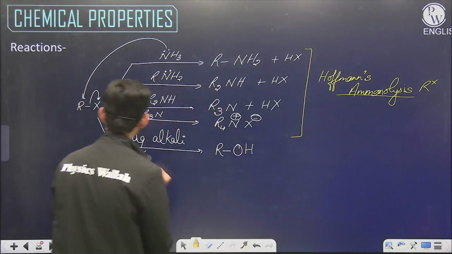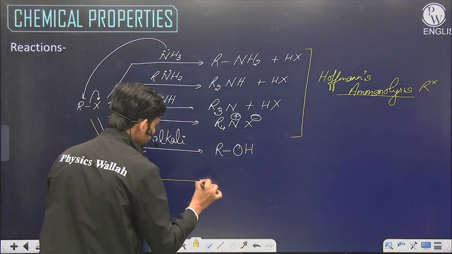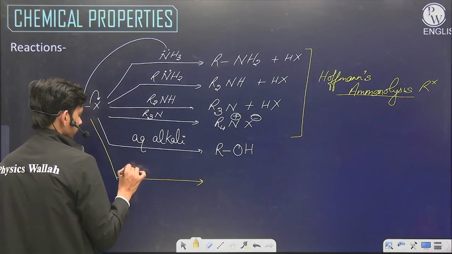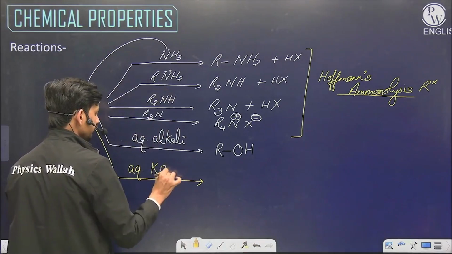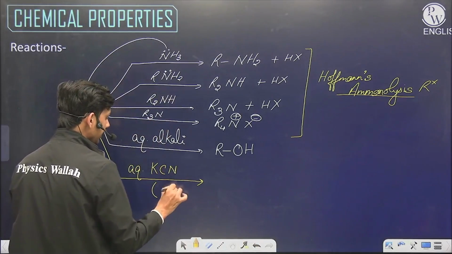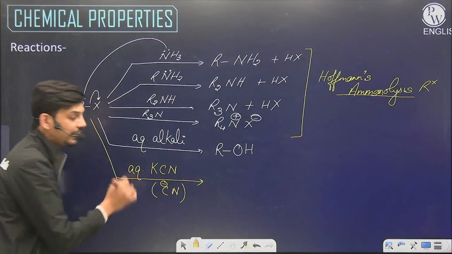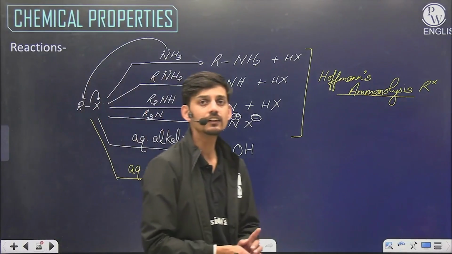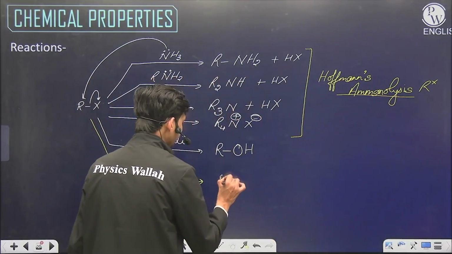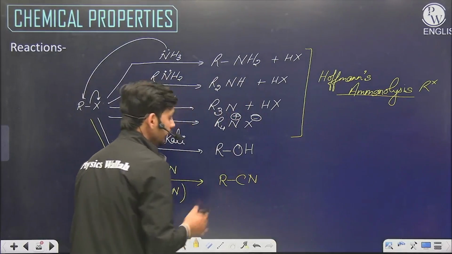If we take aqueous KCN, so KCN gives CN minus, and C negative is a more powerful nucleophile than neutral, and negative charge is more powerful than neutral. So C will attack and RCN will be formed.